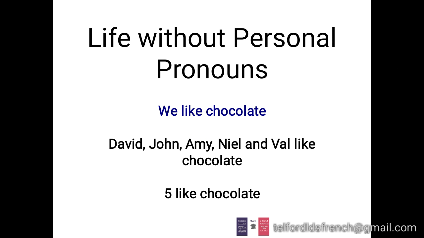What about groups when we want to say we or they do something? What about for a sentence like we like chocolate? Do we tell them exactly how many people so that they're clear that it's a group? Is that useful information? Or do we give them the names of everybody in the group? David, John, Amy, Neil, and Val like chocolate. Well, they may not necessarily be interested in that information, and as the group begins to grow, or if we start to look at larger groups, that becomes completely impractical. There may be groups where we can't estimate very quickly the number of people. All we need to know is that it's more than one person.